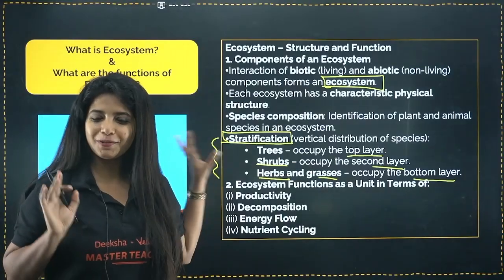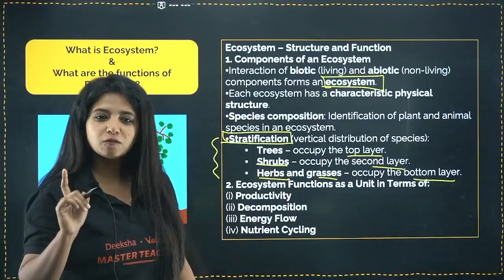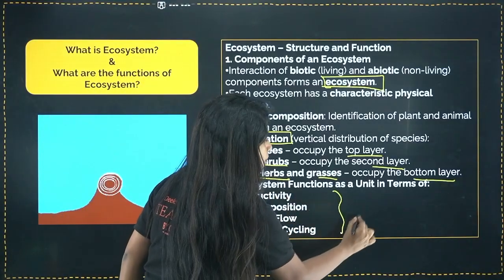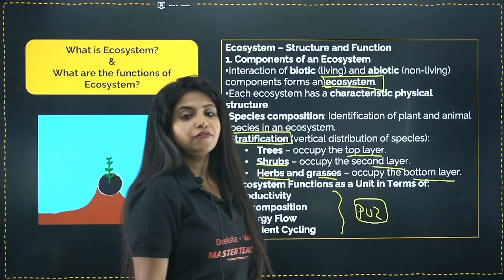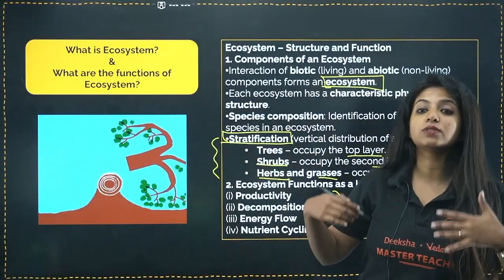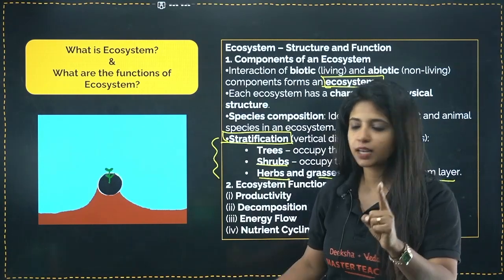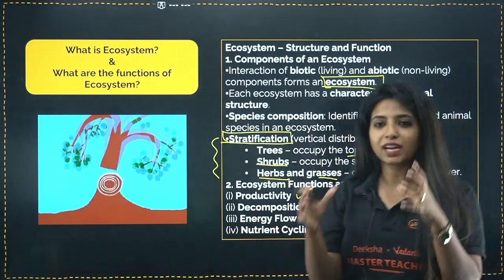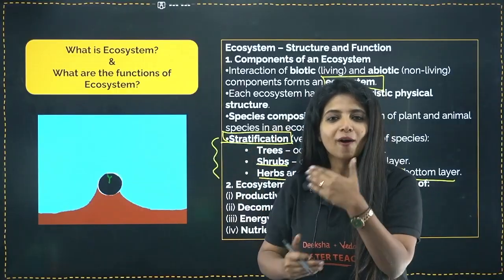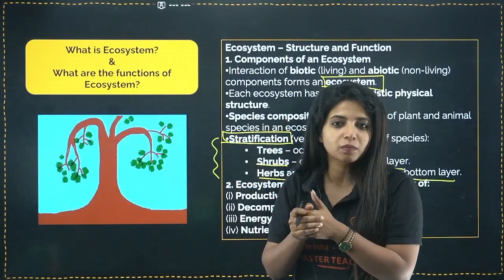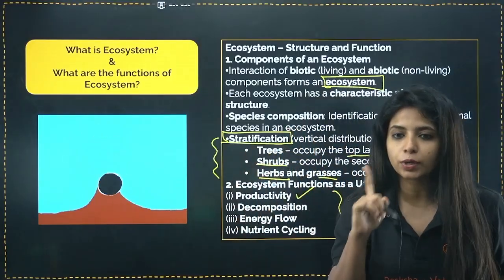Okay, ma'am, is this the only important thing in this slide? No. One more important thing is there, and this is PU2 board's very famous question: what are the functional units of ecosystem, or what makes the ecosystem function? What are the things which keep it going? First thing, productivity. For example, an organism has to produce something for the next organism. Otherwise, how do you think the ecosystem is going to be maintained? There is no other way, right? So productivity is the first functional unit that we have.